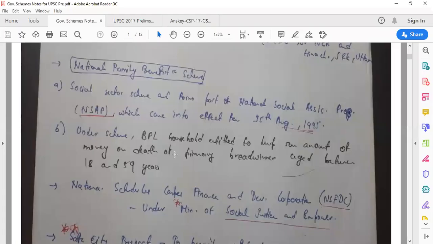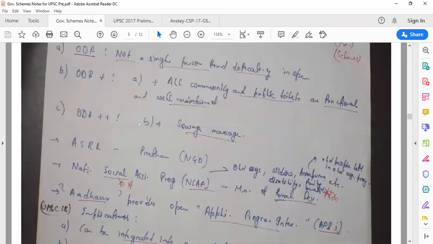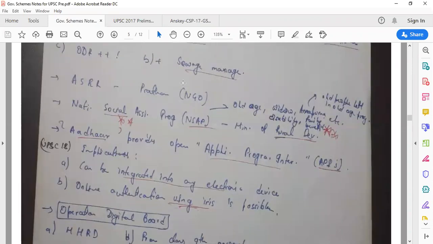So we have talked about National Family Benefit Scheme. Let's talk about this National Social Assistance Program in detail. As we have already discussed, this lies in the Ministry of Rural Development, very, very important. And we talk about various income support schemes, right? Rythu Bandhu, KALIA, PM Kisan, UBI, which is Universal Basic Income, which has been proposed by the Economic Survey 2016-17. So we talk about all these things, right?